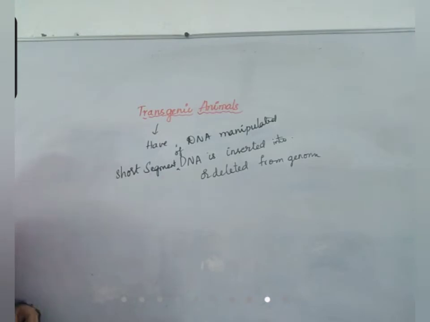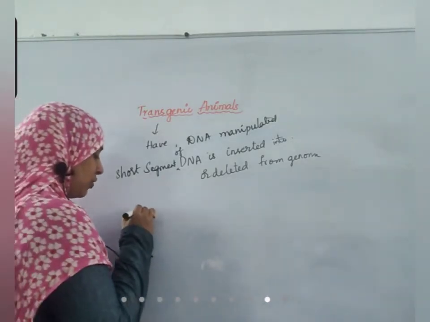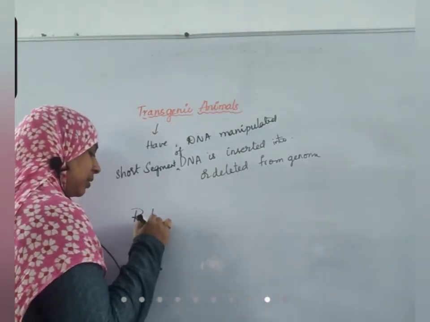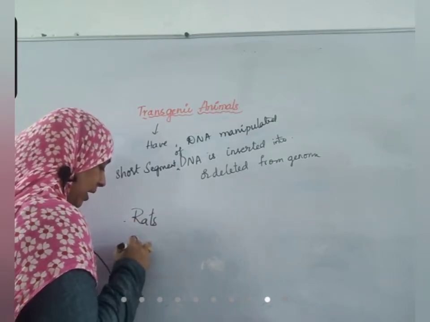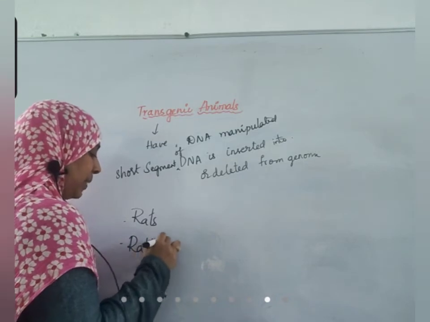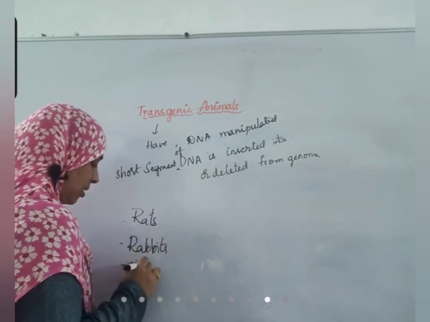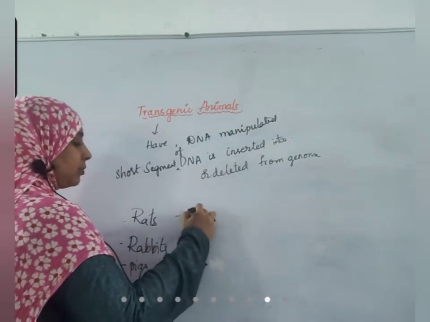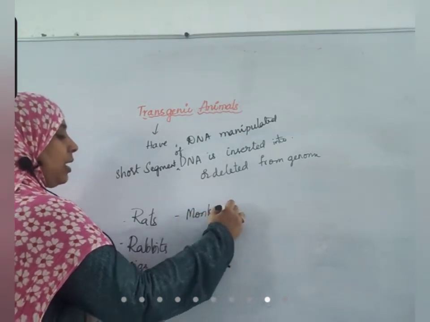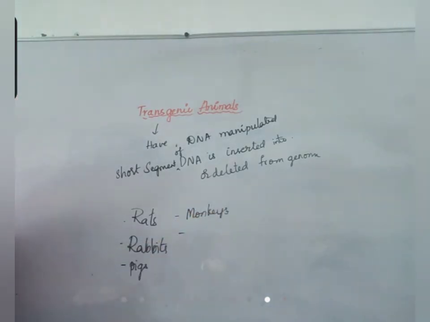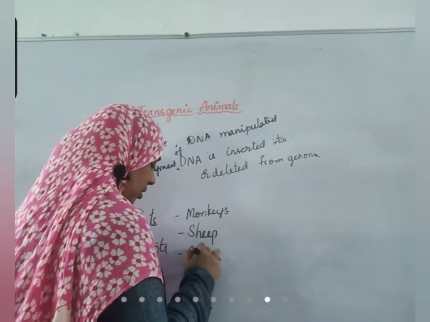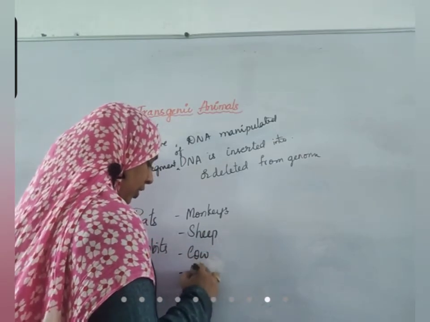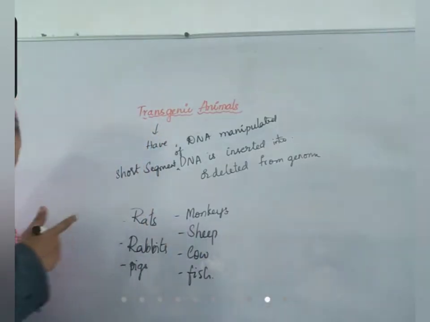Nowadays, animals that are used for this genetic engineering are rats, rabbits, pigs, monkeys, and other animals like sheep, cow, fish.